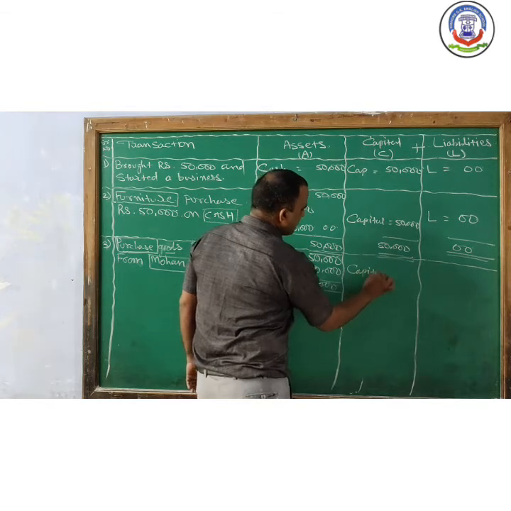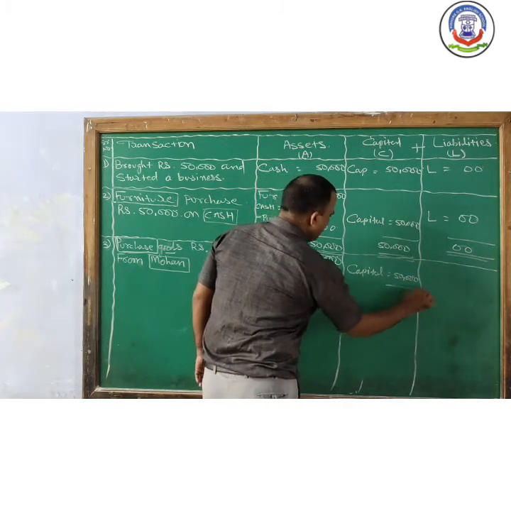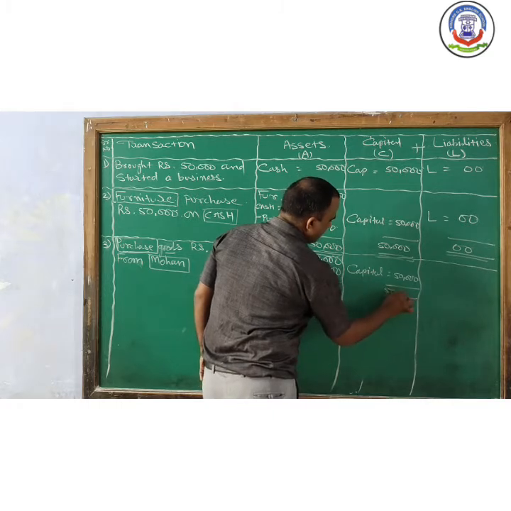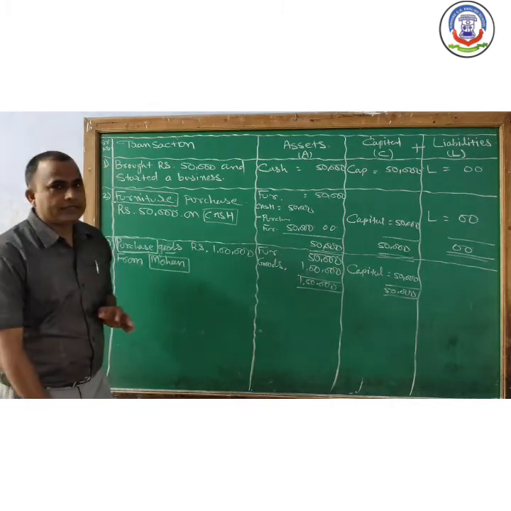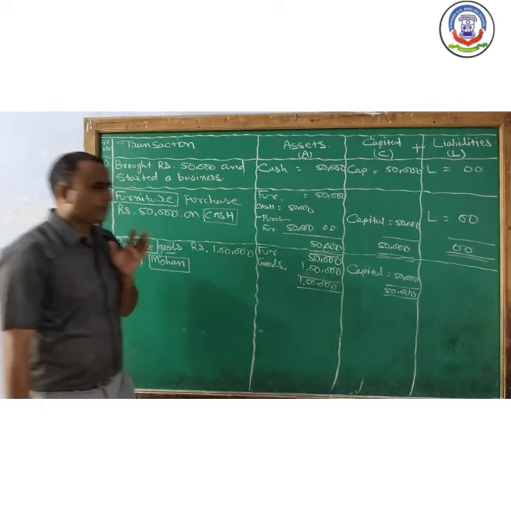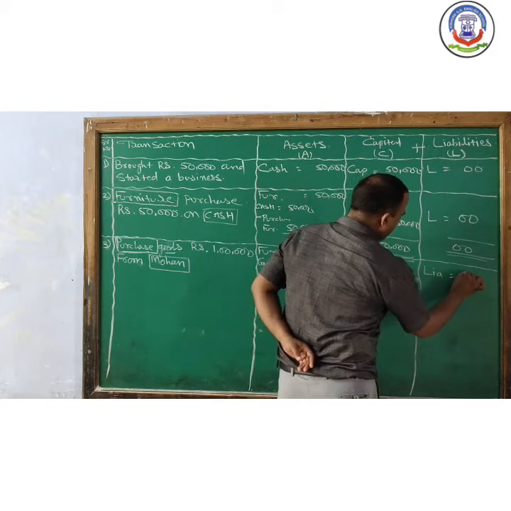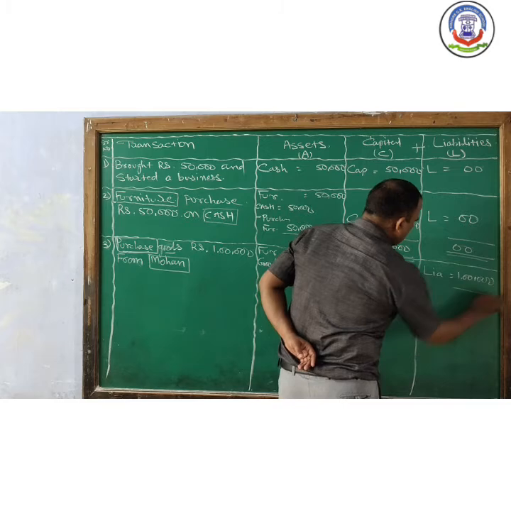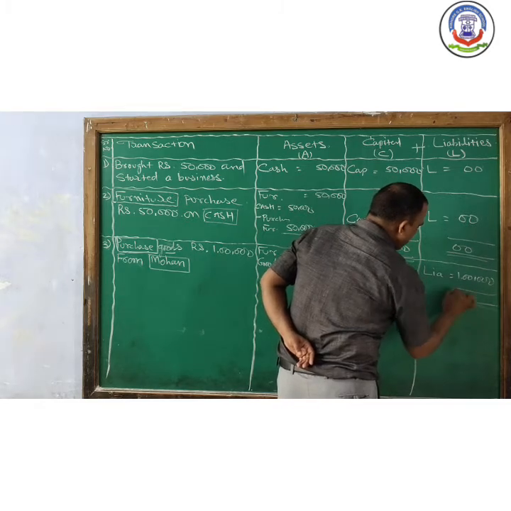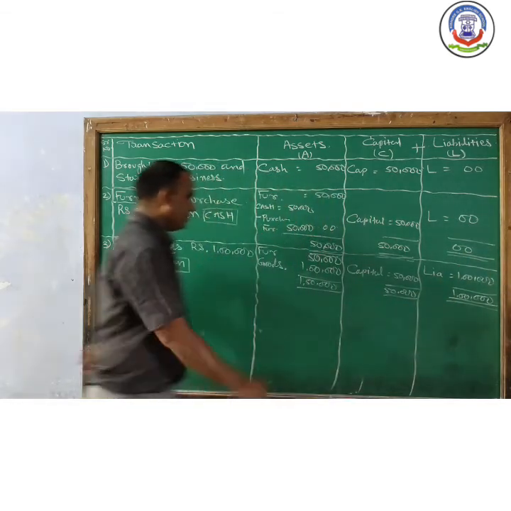Capital के अंदर कुछ भी change नहीं हो रहा है. It remains same, 50,000 and 50,000. Now it is a credit transaction, so our liability is increased. ठीक है. So liability increased by 1 lakh. So the total of liability become 1 lakh.